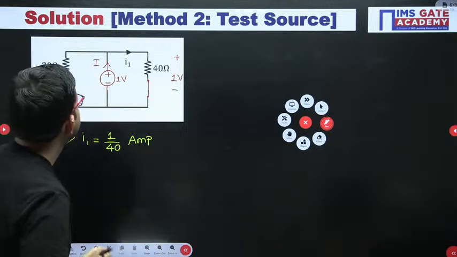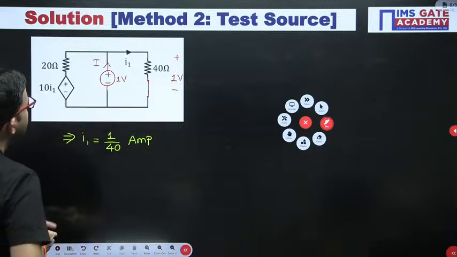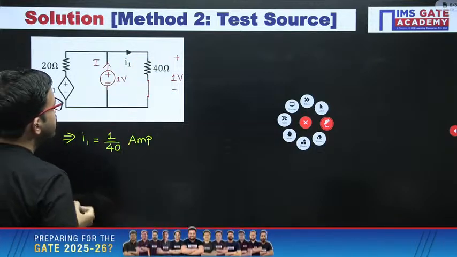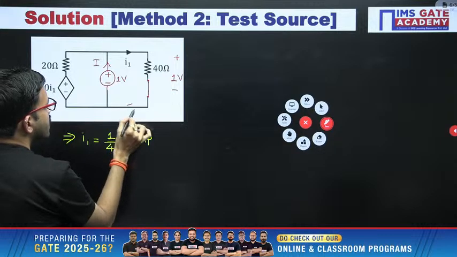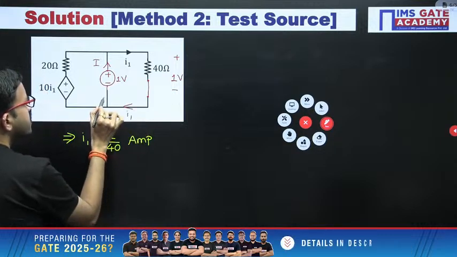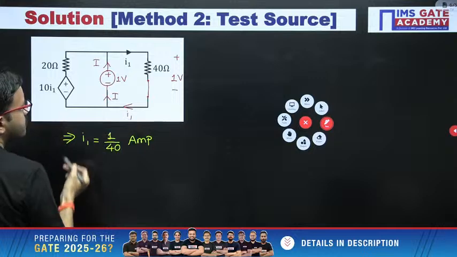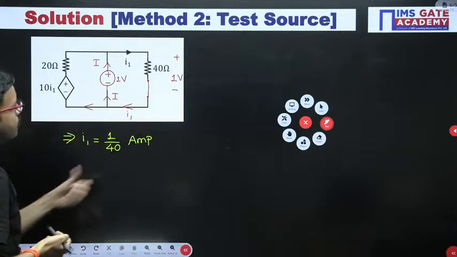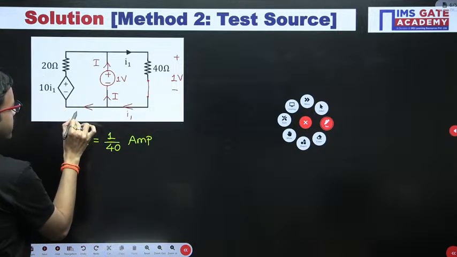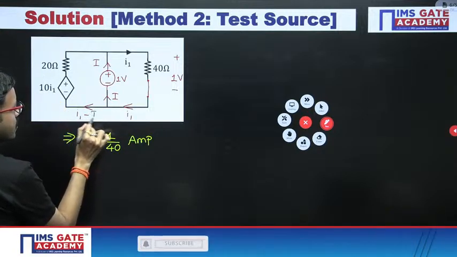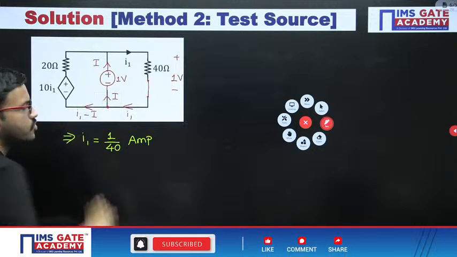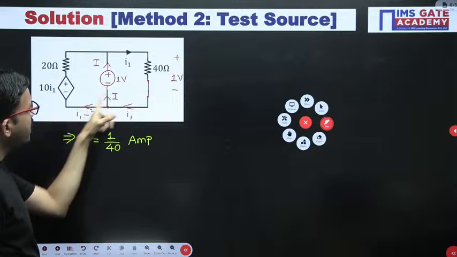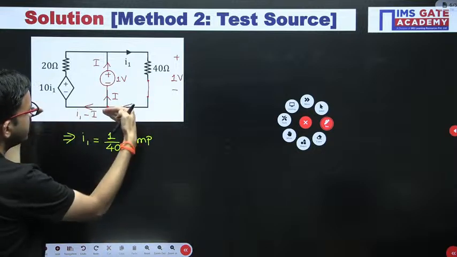Next, just observe. Here the I1 current is entering, whereas here the current I is leaving. That means in this particular branch, if you want to write the current, you can write I1 minus I. Now if you apply KCL at this particular node, the two currents are leaving, so plus I and minus I both get cancelled, I1 is entering, I1 is leaving.